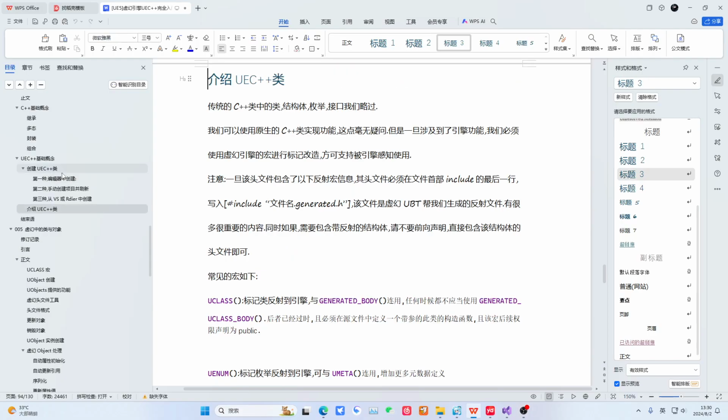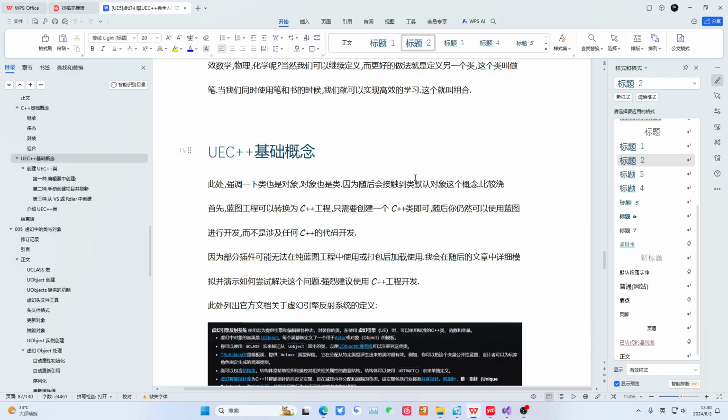Next, we will officially begin learning C++ in UE5. We have already reviewed the concepts of C++ above, and now we will discuss the concepts of UE5 C++. Actually, in UE5 C++, we don't really use C++ concepts that much. In fact, the differences are quite significant. So everyone needs to make a mental shift. I would prefer you to use blueprint thinking and mindset to understand our UE5 C++.